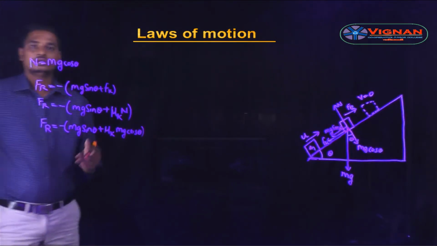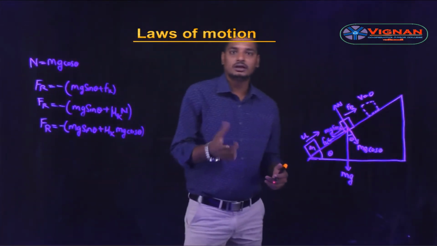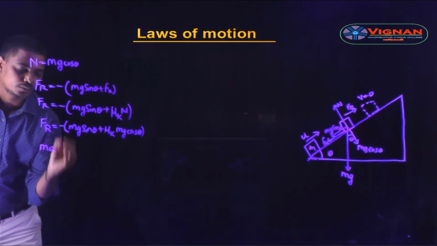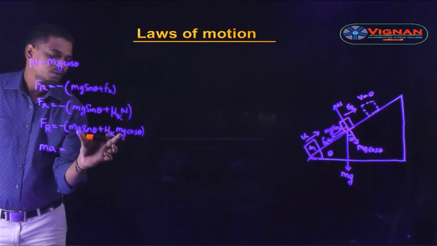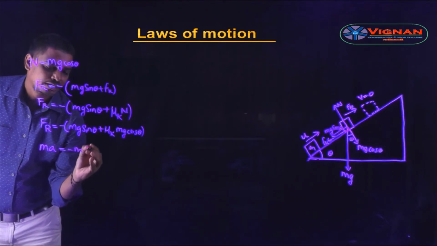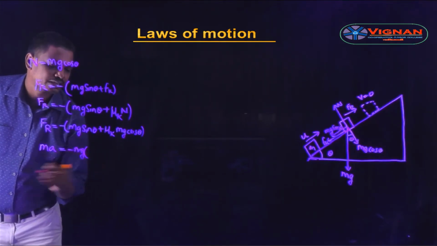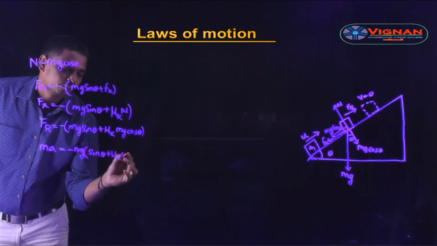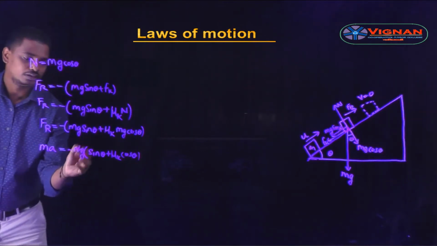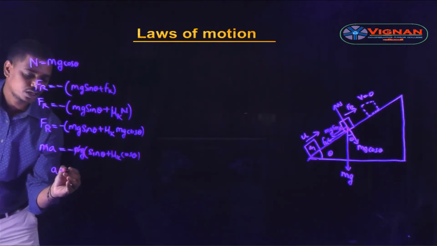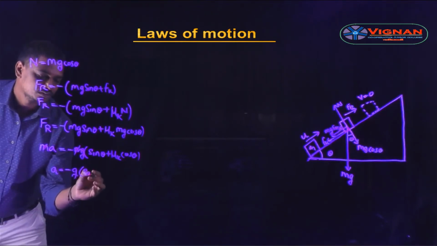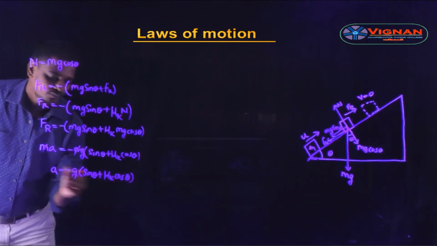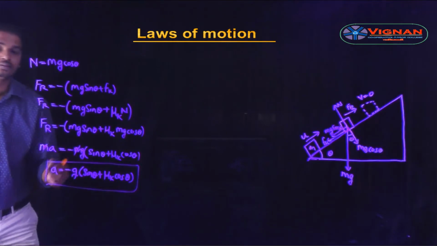According to Newton's second law, net resultant force F is nothing but mass into acceleration. So Fr can be written as ma, which is equal to, taking mg common, minus mg into sin theta plus mu k cos theta. Here m and m get cancelled. Acceleration a is equal to minus g into sin theta plus mu k cos theta. This is the acceleration of the block.